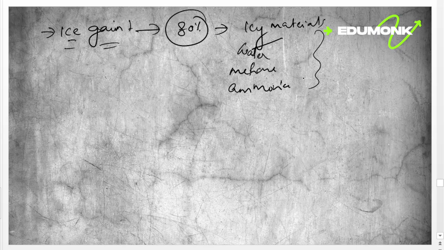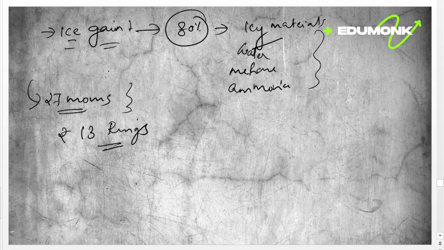This giant has a thin solid core, and above that the icy structure is there. So it's also called a Jovian or gaseous planet. Uranus has a total of 27 moons and 13 rings.